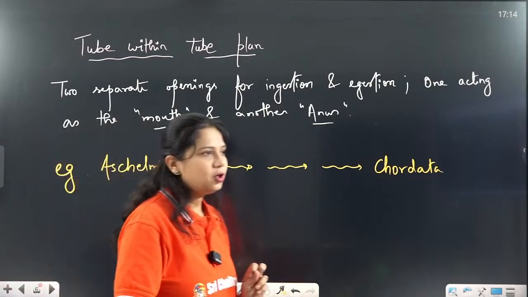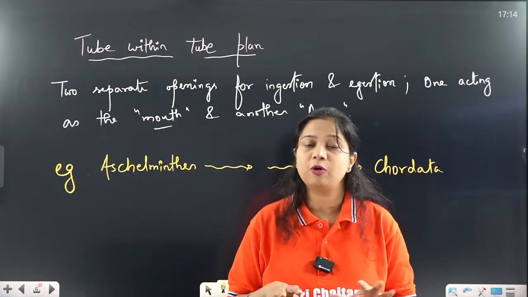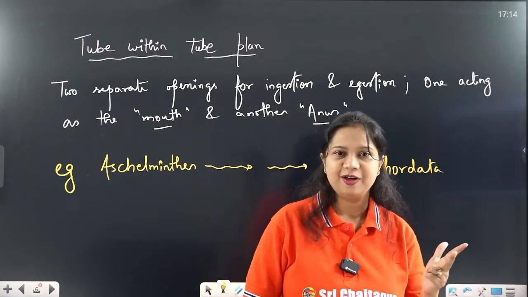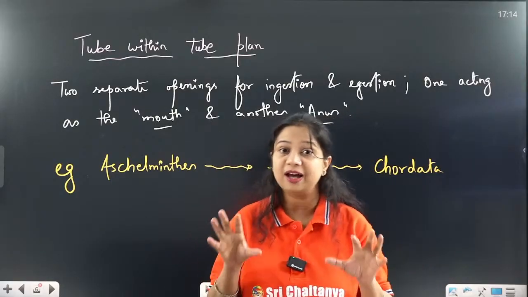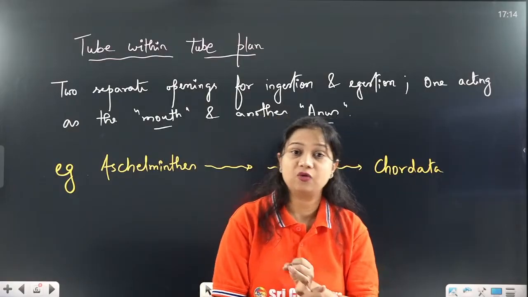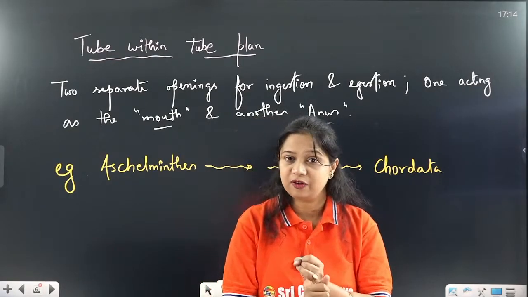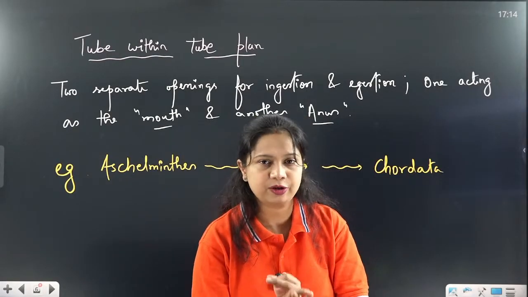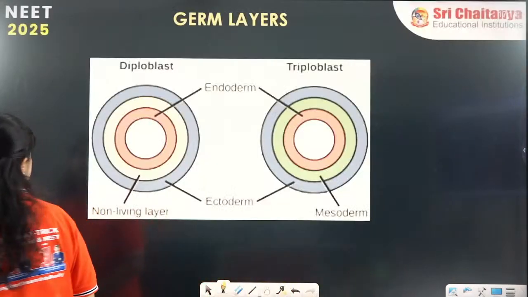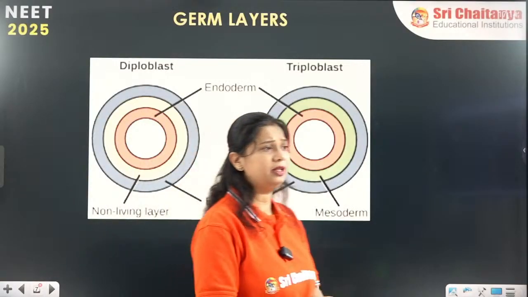Alright. So this is about the body form or body plan. Cell aggregate, blind sac, tube within tube. Alright. And I hope you all have understood it. You all now remember it. So till now we have completed the level of organization, body symmetry and body plan. Now moving on to the next part, the germ layers.